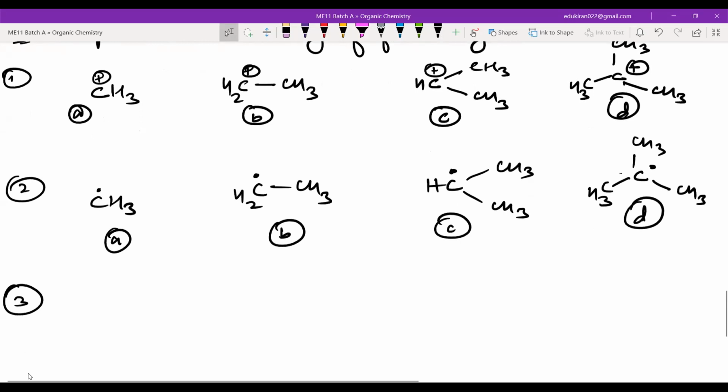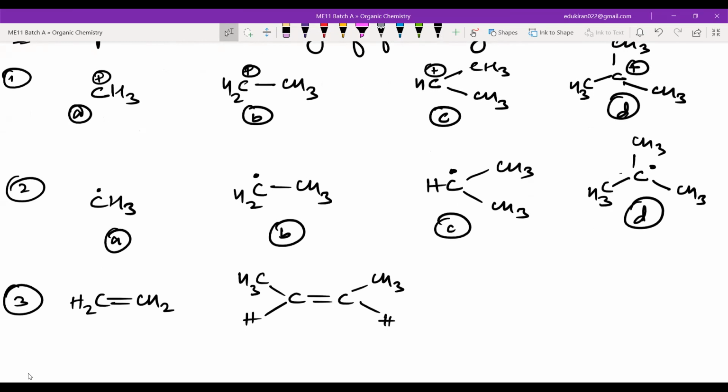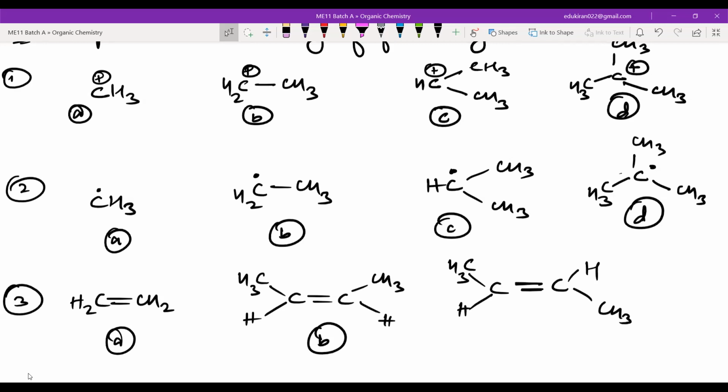Third, stability of alkenes. You can have CH2 double bond CH2, that is A. Then carbon double bond carbon with CH3, CH3, hydrogen and hydrogen, and also carbon with CH3, CH3, hydrogen, hydrogen in the other arrangement. Okay, write these questions. Let me know when you're done. Okay, A, B, C, D.